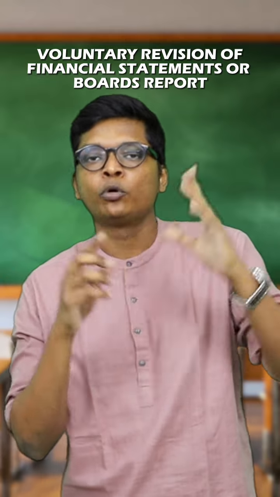Next, 129A talks about periodical financial statement. Next we have 130, 131. 130 talks about reopening of books of accounts in case of fraud. 131 talks about voluntary revision of financial statements or board's report. 132 talks about NFRA. 133 talks about accounting standards.